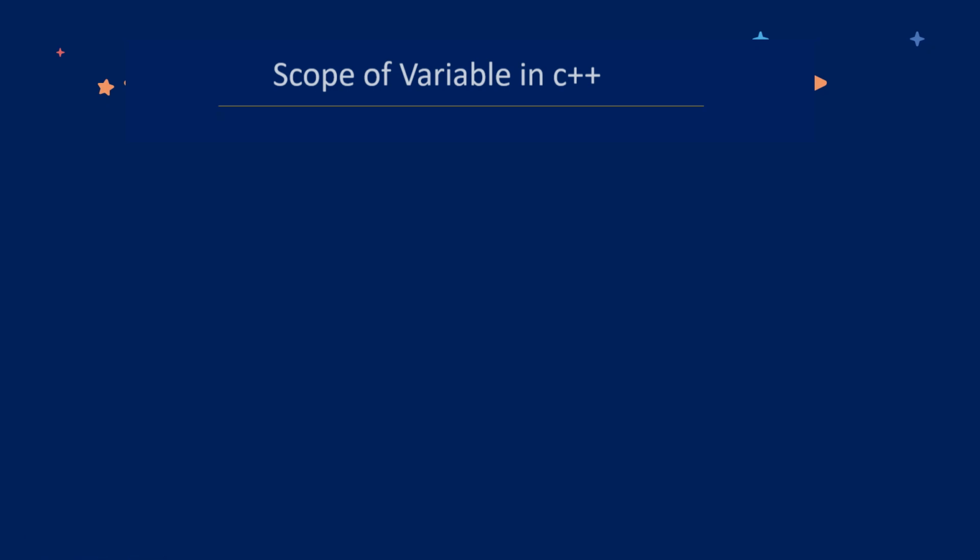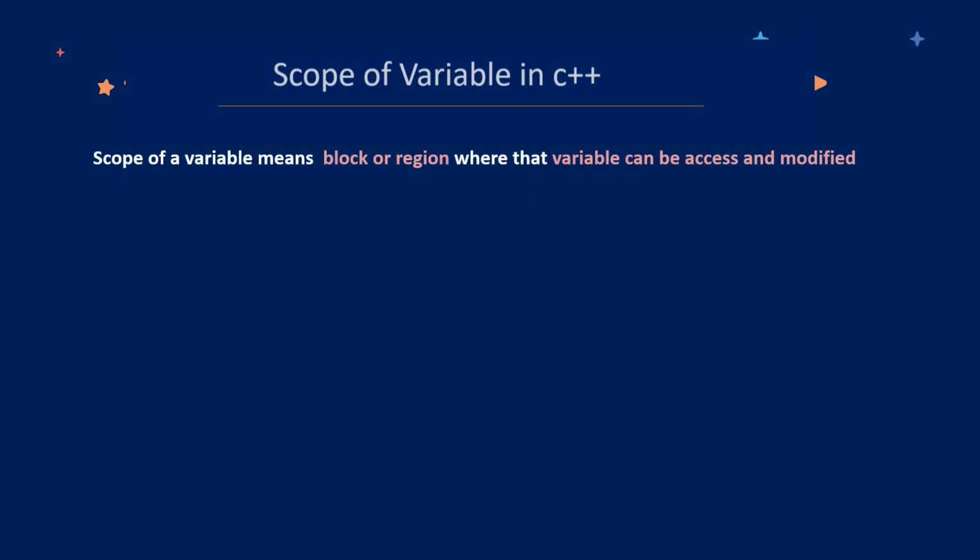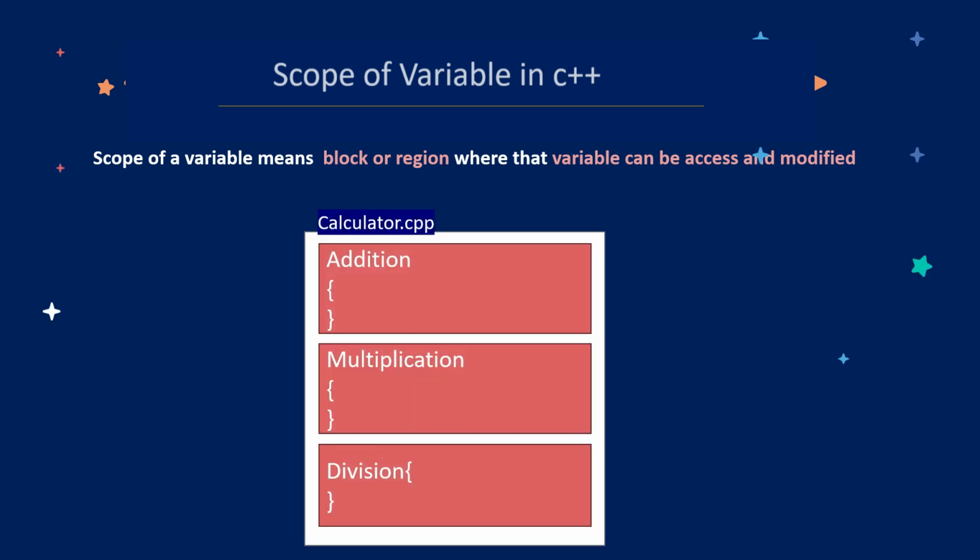Today we'll learn about scope of a variable in C++. Scope of a variable means a block or a region where the variable can be accessed or modified. So here is an example, calculator.cpp, where I have defined three regions. One is to calculate the addition, one is to calculate the multiplication, and third is to calculate the division.